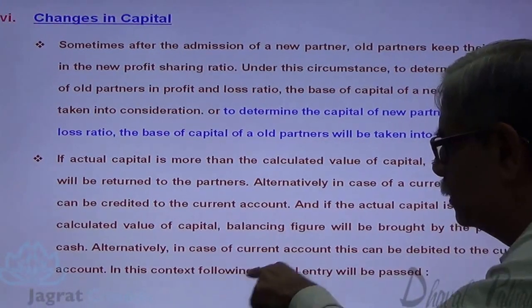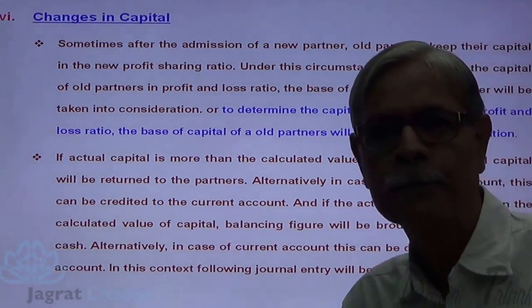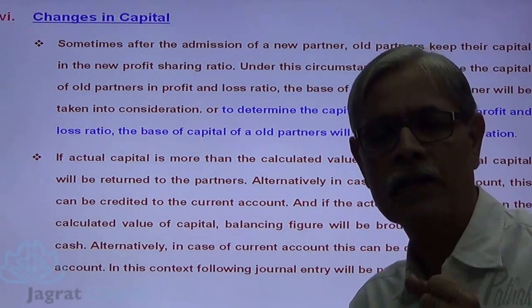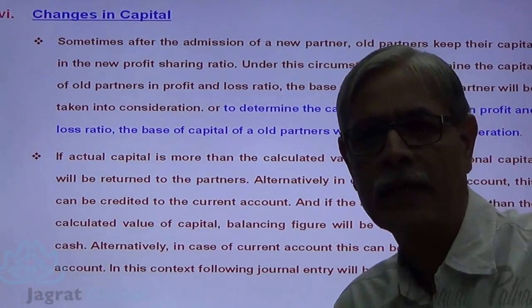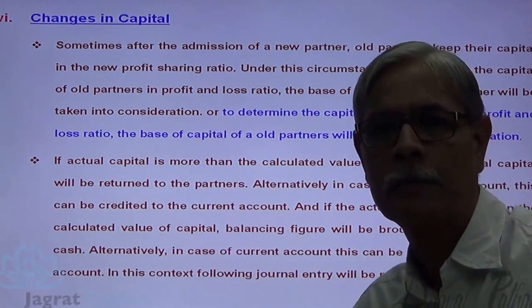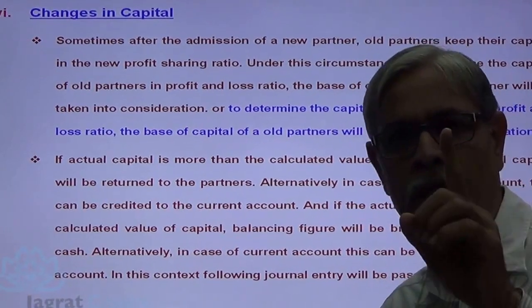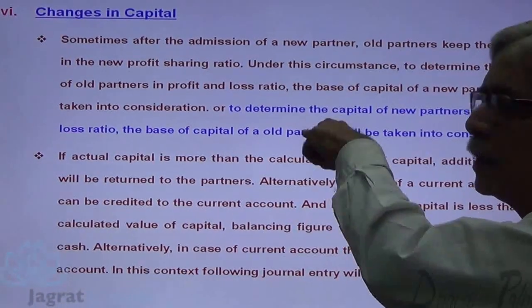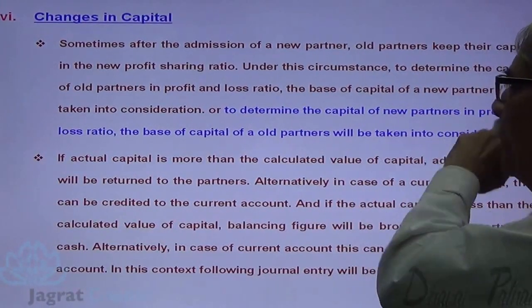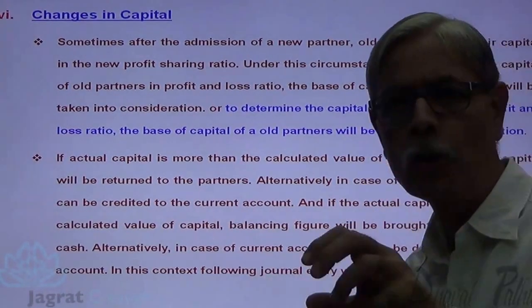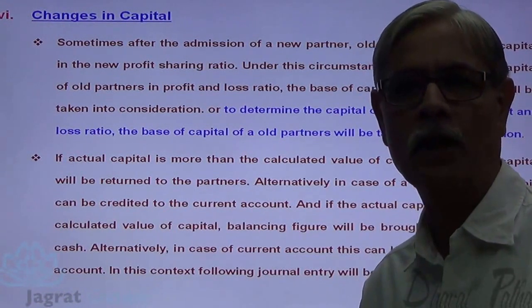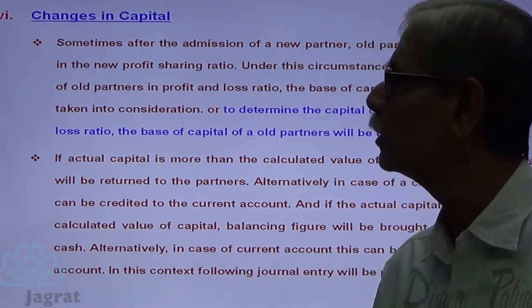In this context, the following journal entries will be passed. I am going to take one illustration and pass the journal entries in light of this explanation. The illustration is based on this concept: to determine the capital to be brought by a new partner on the basis of the capital of old partners. Just observe the illustration.